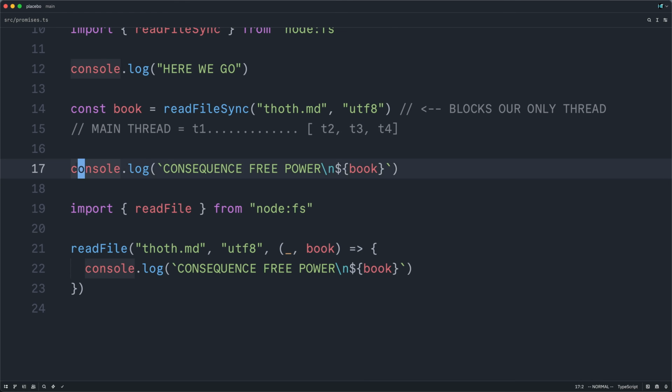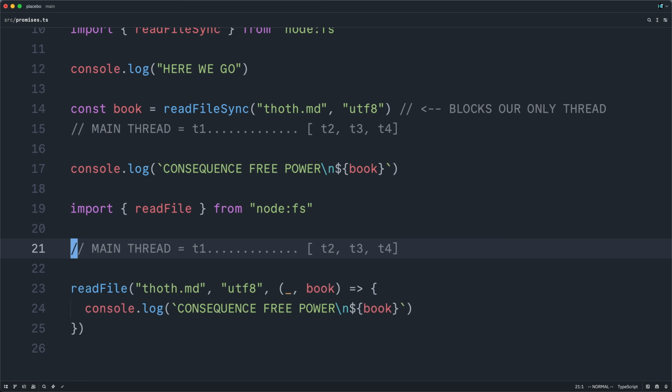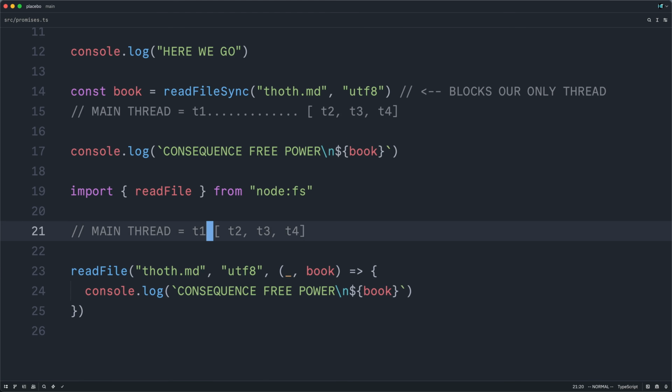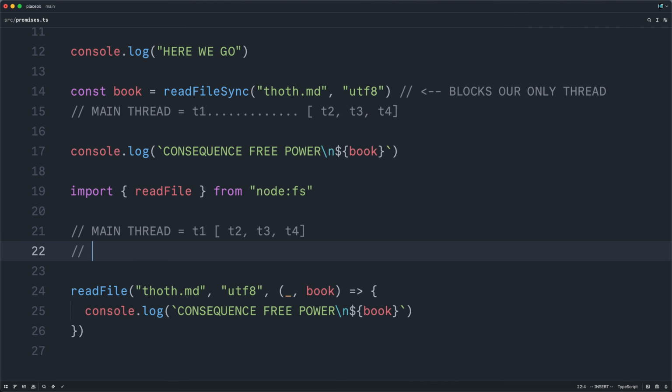So now let's do another little ASCII simulation with our new asynchronous callback-based implementation. There is still the main thread processing a list of tasks. It pulls off the first task, which will be this file, and then when the runtime comes across this call to readFile, instead of actually performing the I/O operation in the runtime and blocking, it instead hands off this responsibility to the host environment.